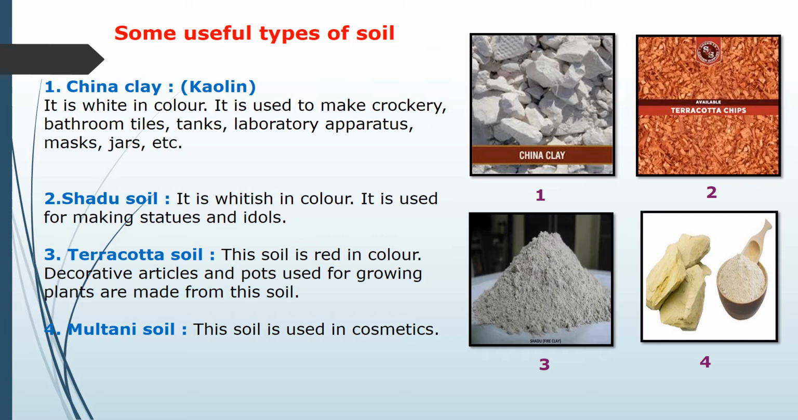Next is shadow soil. This shadow soil is whitish in color. It is used for making statues and idols. Now terracotta soil. This soil is red in color. Decorative articles and pots used for growing plants are made from this soil. Now fourth is multani soil. This multani soil we can use for cosmetic purposes also. So these are some useful types of soil.